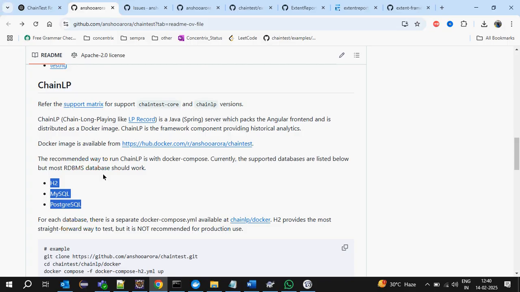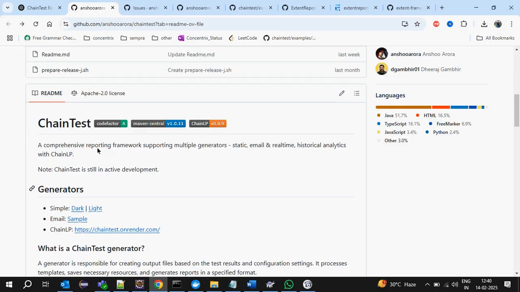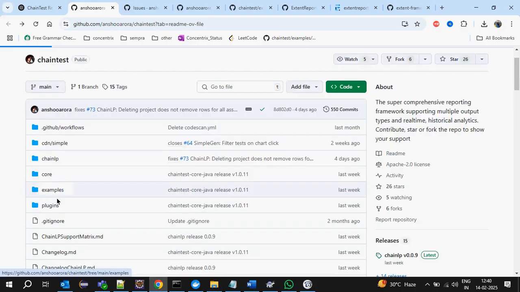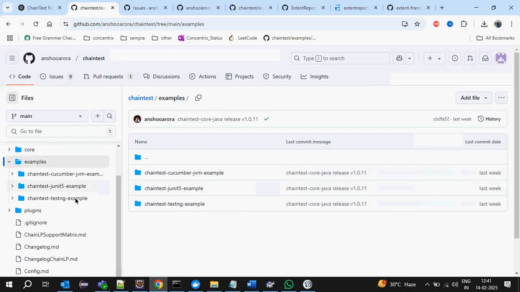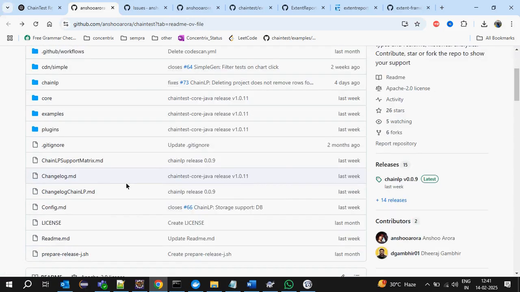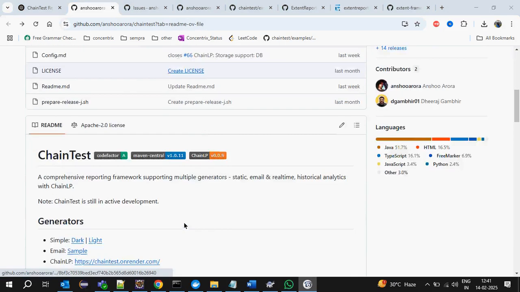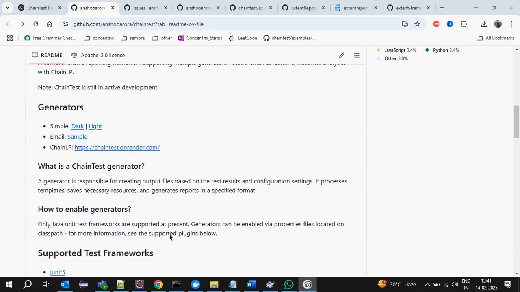They have already provided some samples. They have given a TestNG example, JUnit 5, and Cucumber JVM. Simply we can download, import, and run it. That's it. But how to integrate? What are the steps we need to see?